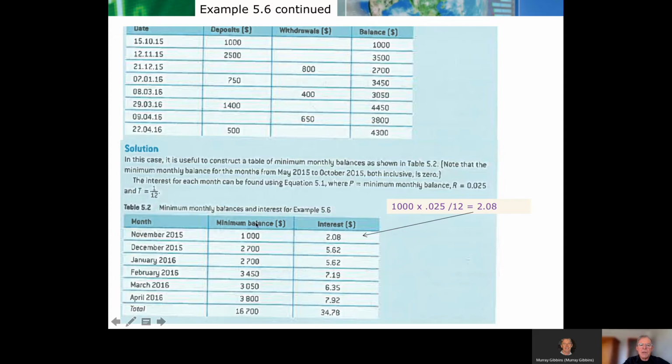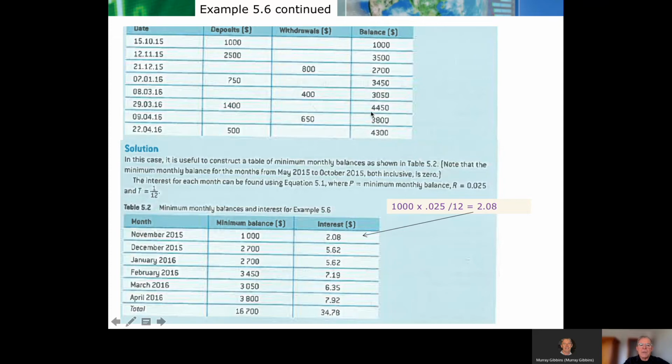What he started January with. Have a look for February. It looks like he didn't touch it at all. So $3,450 should be good for February. So what happens with March? He puts $400 in, which is lovely, but he started the month with $3,450 in, so that really doesn't count. And then he took $1,400 out.